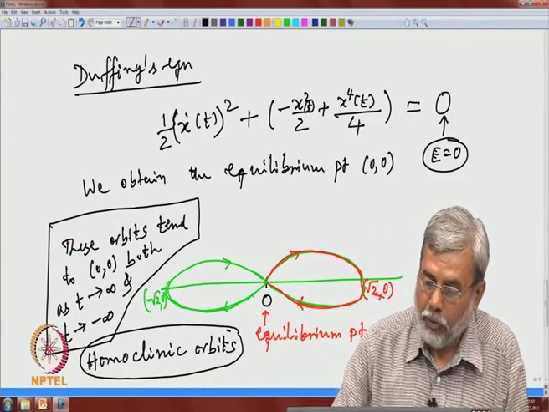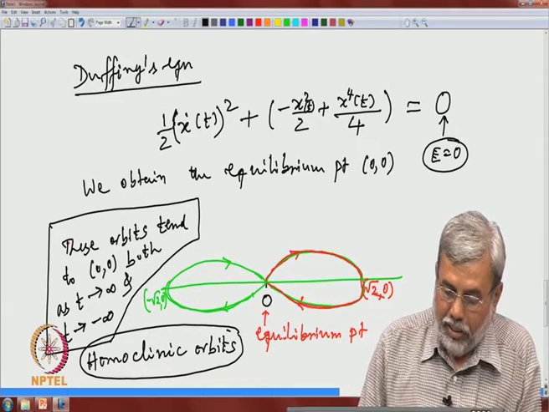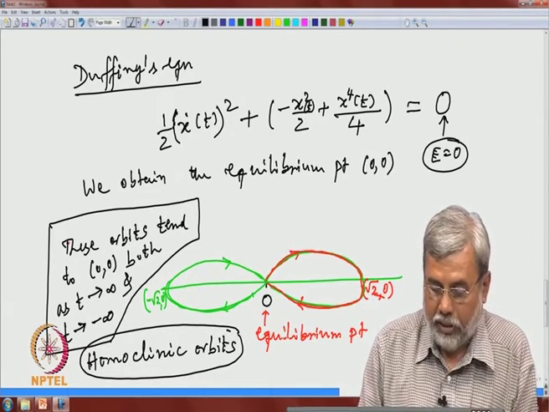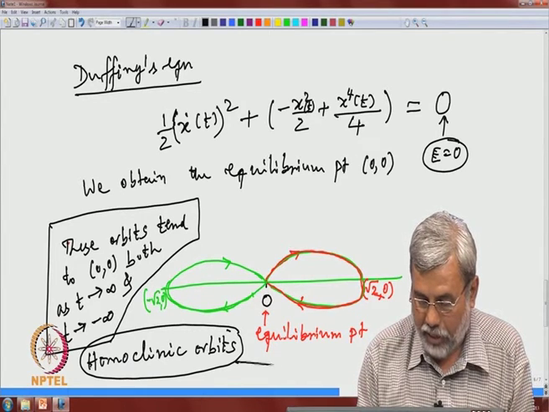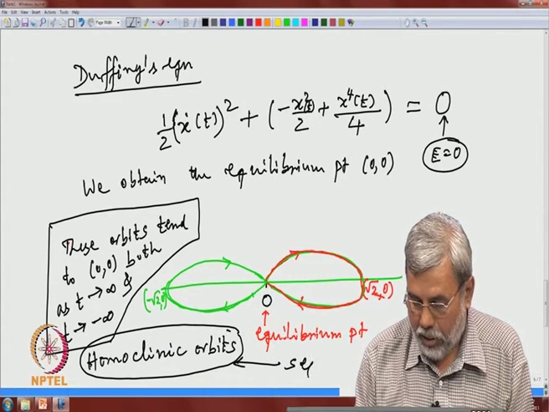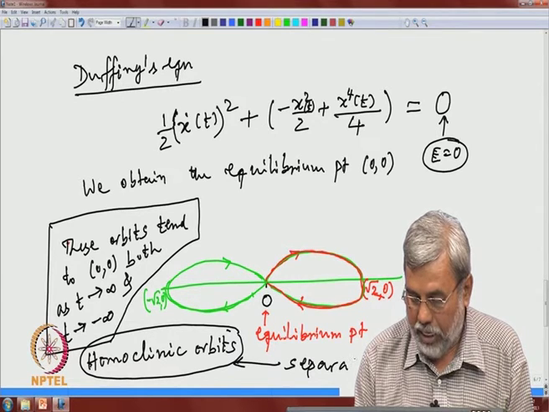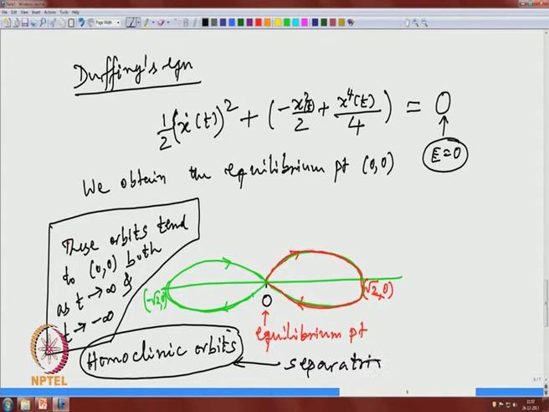So, in this case the Duffing equation exhibits two homoclinic orbits corresponding to energy level 0, and again when you go to E positive, these also now act as separatrix. These orbits separate two kinds of periodic orbits, one inside this. We saw several periodic orbits here and here around, and above that we have another periodic orbit.